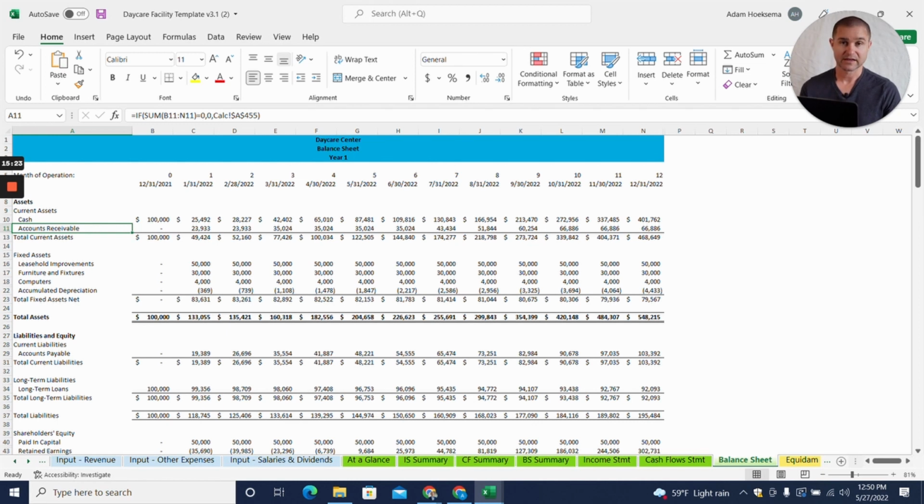You can see, hey, do we look like we're going to break even? When are we going to break even? When will we be profitable? Do we have enough cash when we're starting, and that sort of thing? It'll help you determine how much you need to borrow or raise in terms of investment.